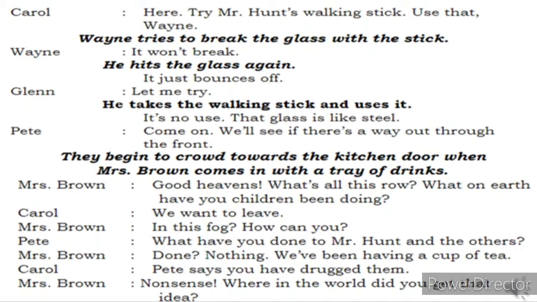Now Carol will say, my friend Pete said that you have drugged our teachers. Mrs. Brown says, nonsense. Where in the world did you get that idea from? How can we drug them? Was her answer. Then we'll see what happens.